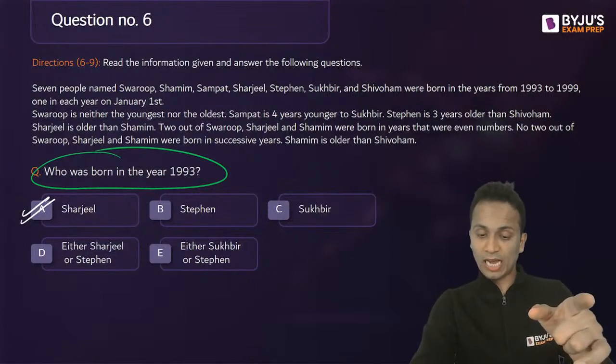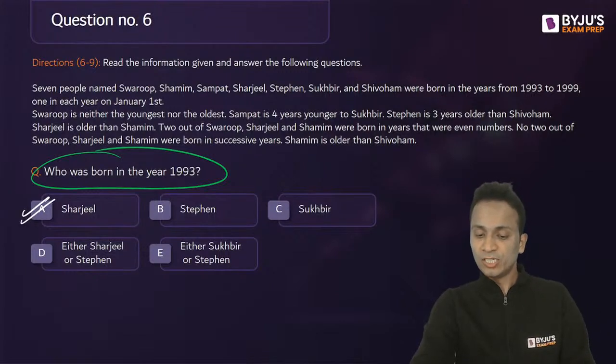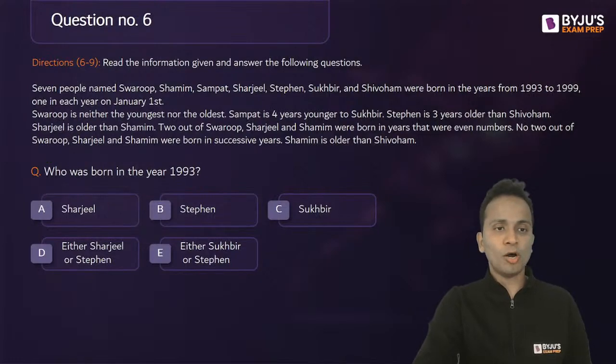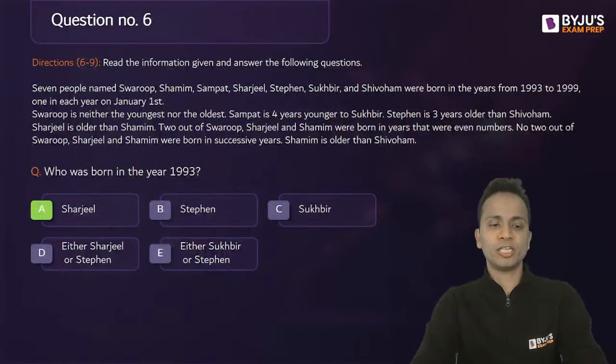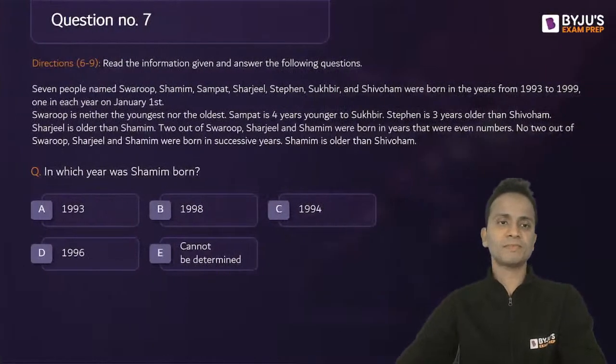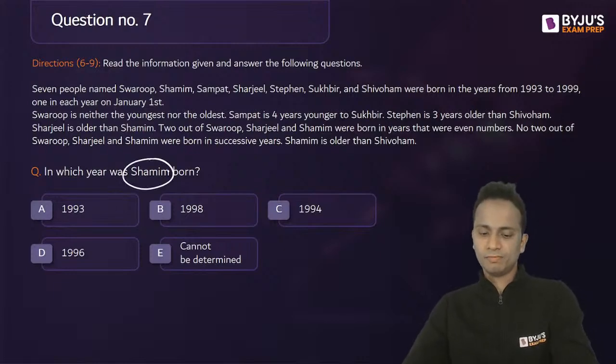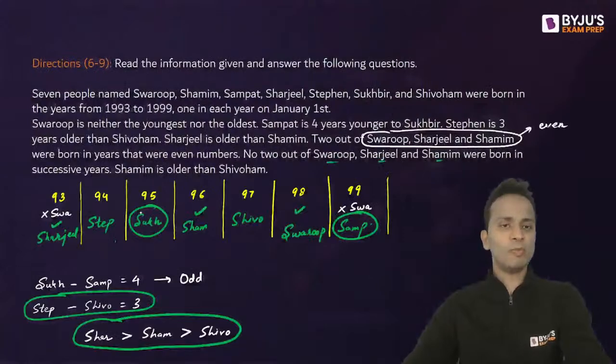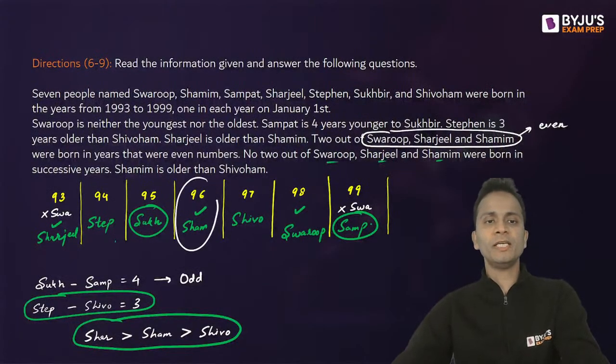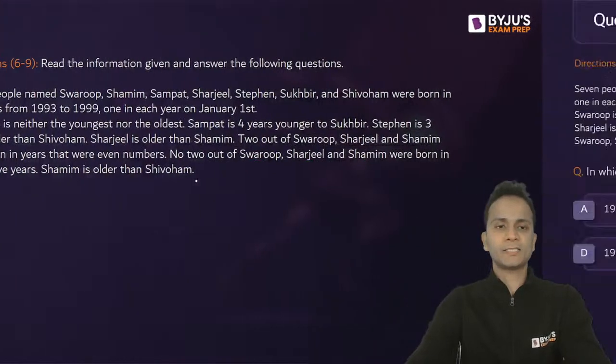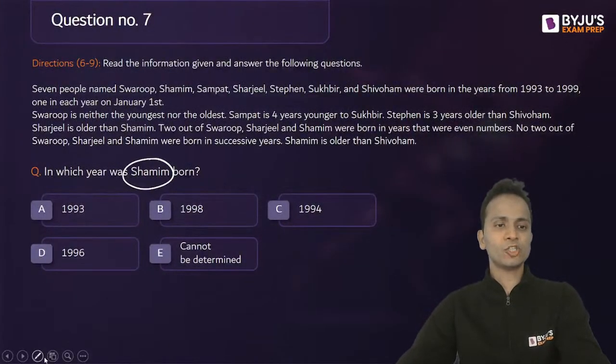Yes, Saurav. So I have mentioned the sequence. That is why earlier I told you that the question is difficult. Okay. So option A is the correct answer of question number 6. Question number 7. In which year was Shamim born? Let's go back again. Shamim was born in the year 1996. So the correct answer here is option D, that is 1996.